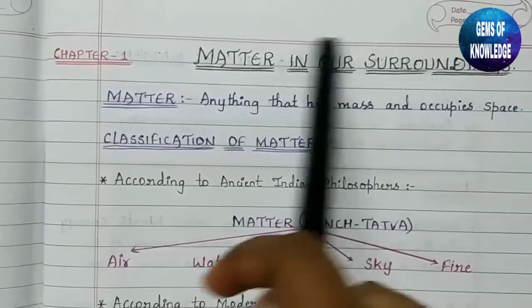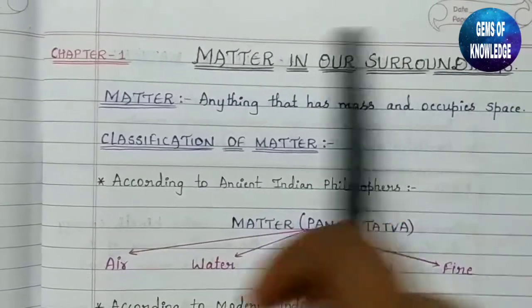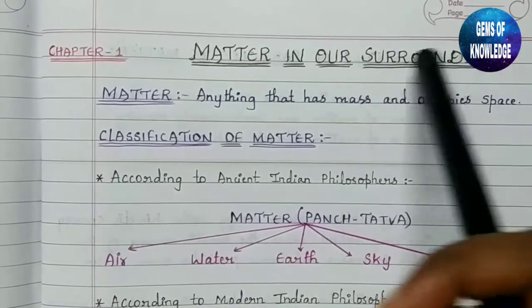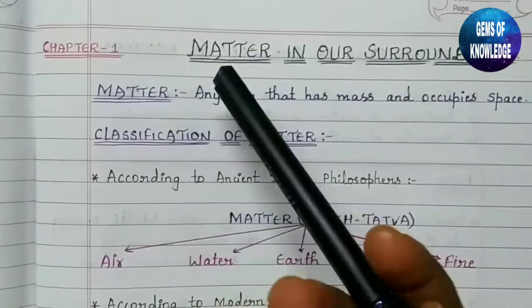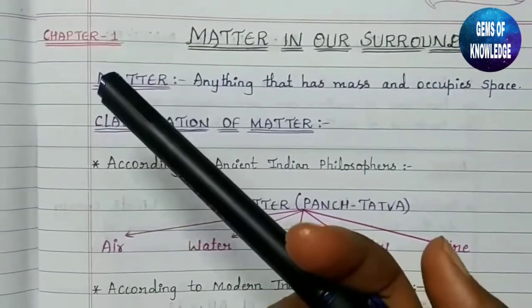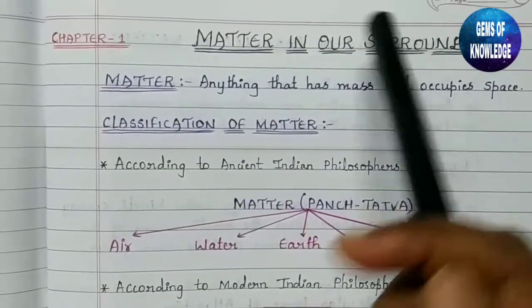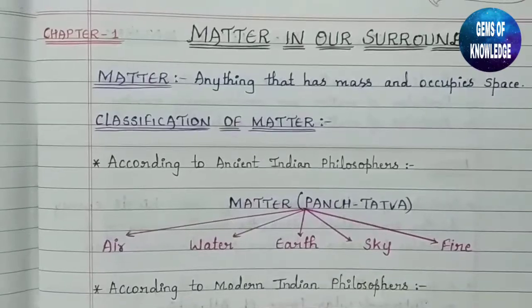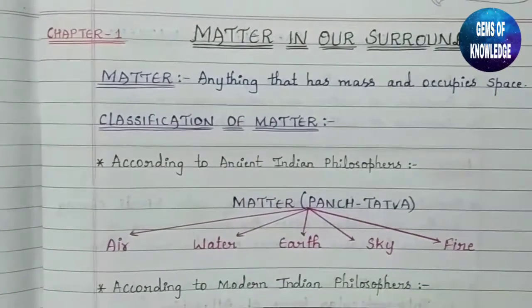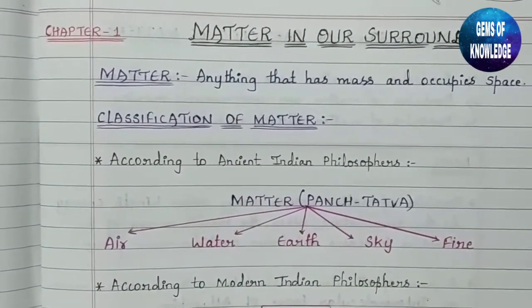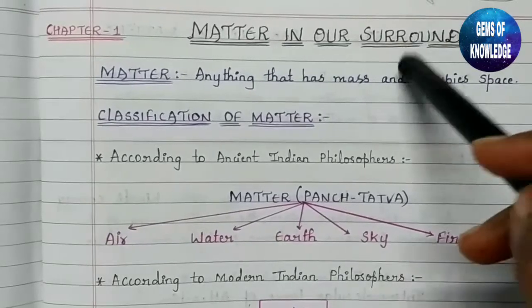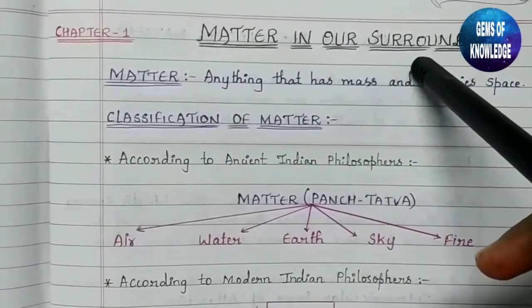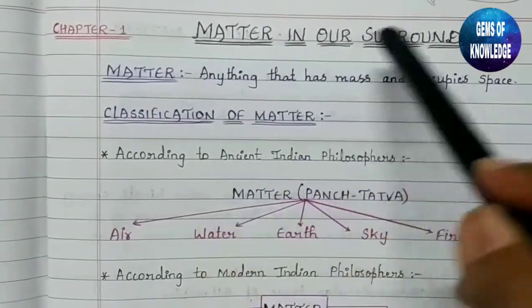So the first thing we need to know is the chapter name. That is Matter in Our Surroundings. So what do you mean by surroundings? What all things can you see around you? The environment which is around you, near you, beside you, is nothing but your surroundings. That is called the environment, that is called surroundings. So, matter in our surroundings.